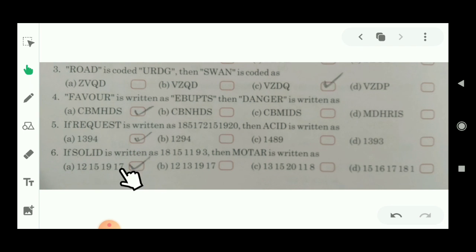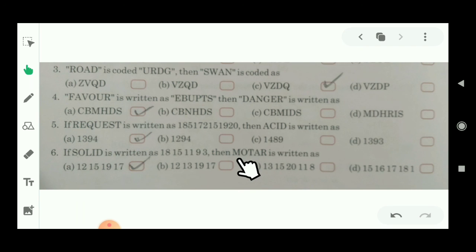I's value is 9. You can see this value is the same. And D's value is 4 according to the alphabet but here is written 3. That means 4 minus 1 is equal to 3. So the first, third and fifth alphabets, you have to use -1. Then you have to note down the values. Similarly, you have to do like this here also.